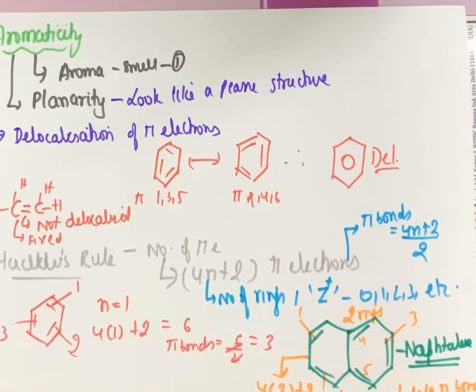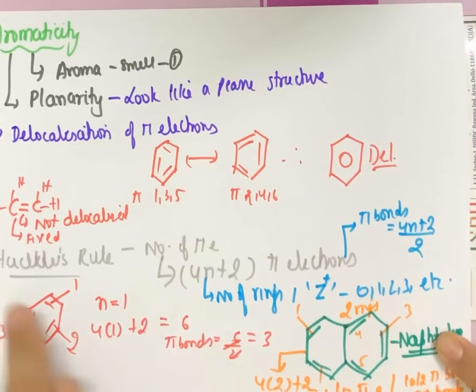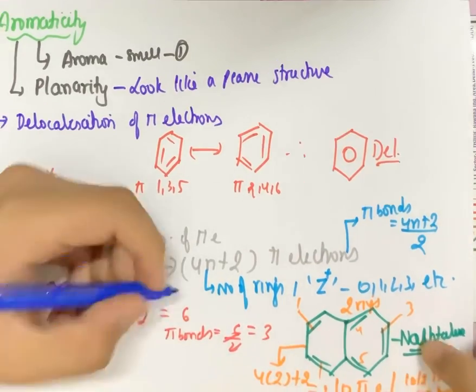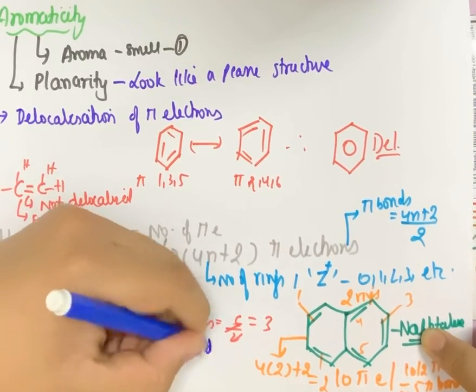And lastly, aromatic can be benzenoid or non-benzenoid. Benzenoid will be having a benzene ring, and non-benzenoid don't have a benzene ring. These two have benzene rings, so they are called benzenoid. Okay, so those ones which have a benzene ring are called benzenoid.